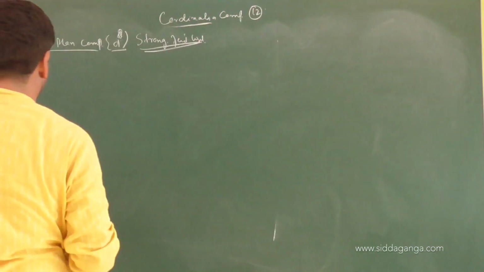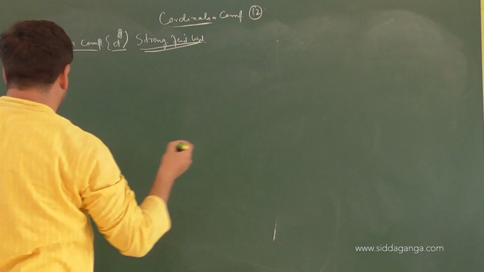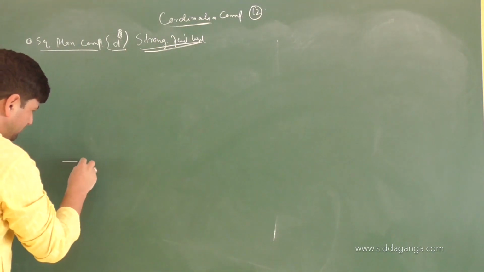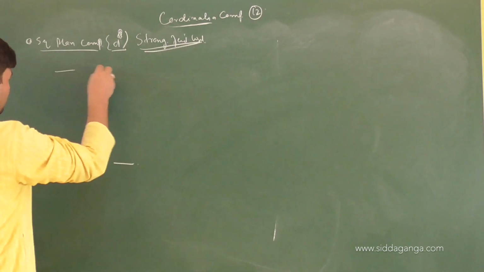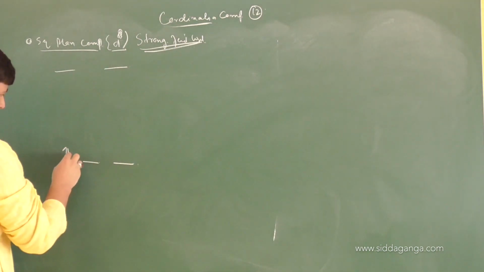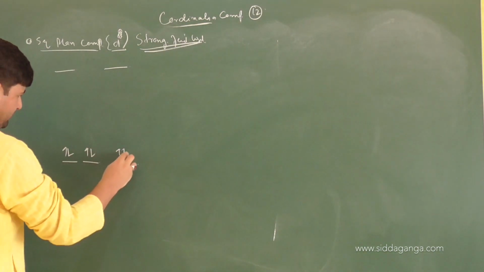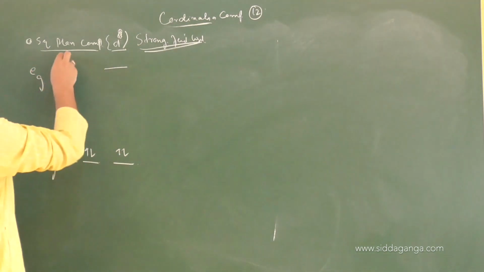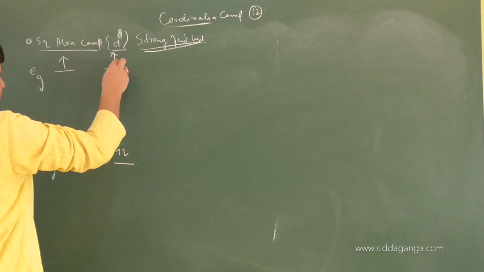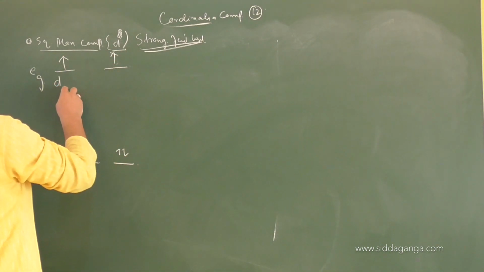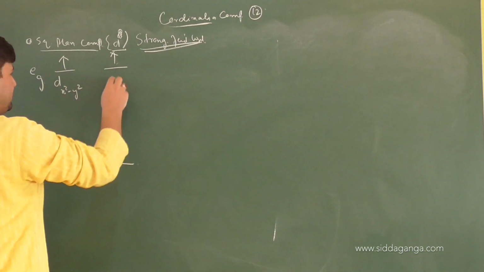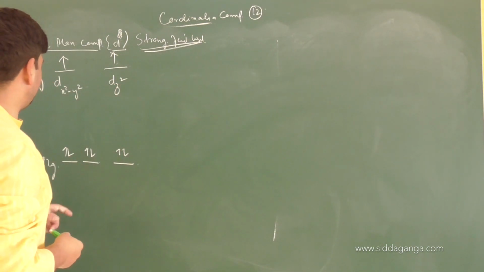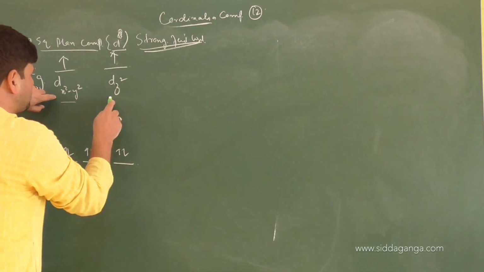So square planar complexes, d8 configuration, strong field ligand. I'll directly draw it now. So what's the system we have now? 1, 2, 3, 4, 5, 6. This is our t2g set. And in the eg set we have 1 electron and 1 electron. This is dx square y square, and this is our dz square. In presence of strong field ligand, children, dx square y square and dz square.